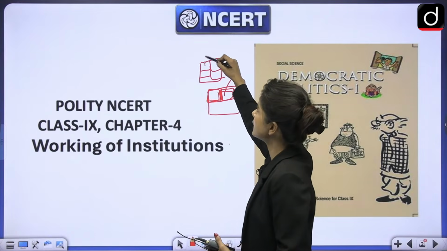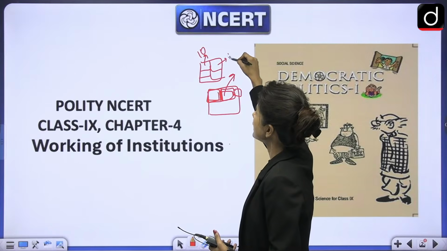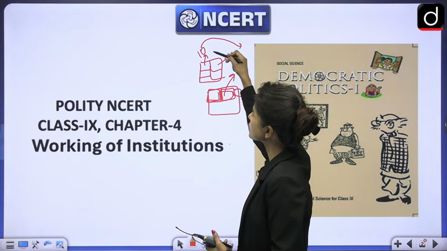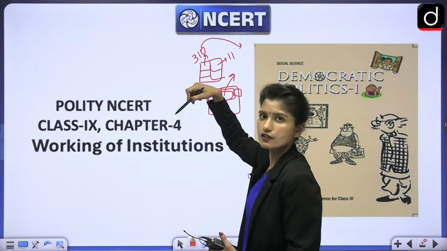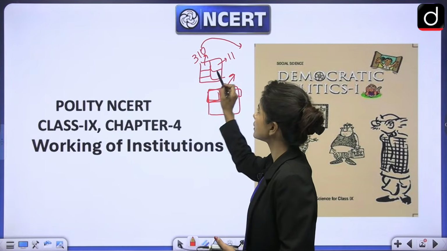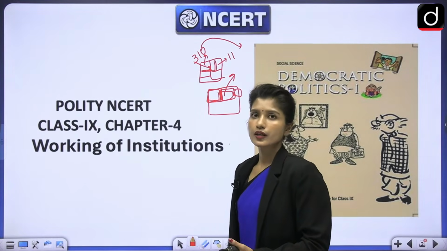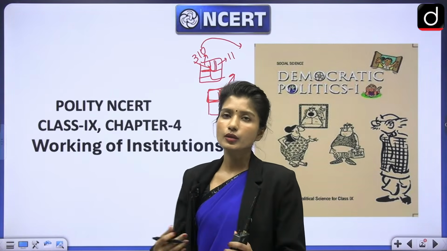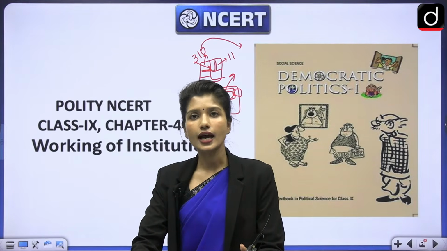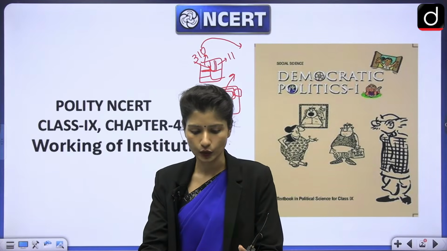Because let's say earlier here 10 people were there, just for example, and here 11 people were there. But now because most of these migrated to some other area, there are only 3 people left in this area. So do we not need to redraw the boundary? We will. Now there will be more people, so more geographical area will be included in this area. This is why redrawing the boundary becomes essential, because population is not stagnant, it keeps changing, and we need to make sure that the population in each constituency is roughly equal.